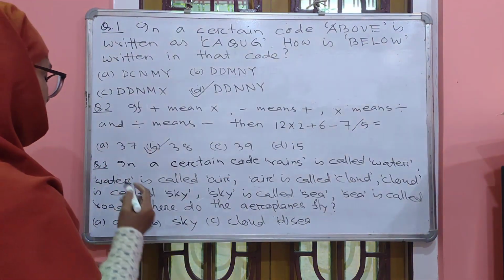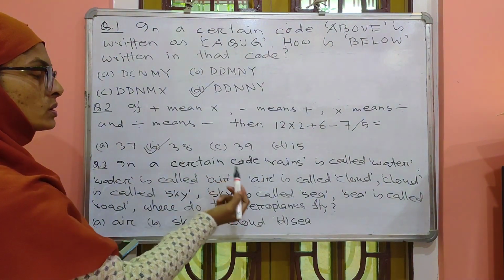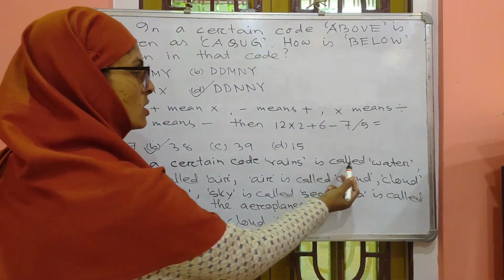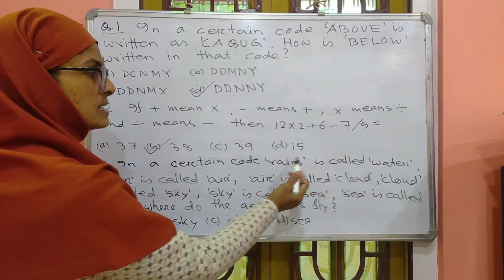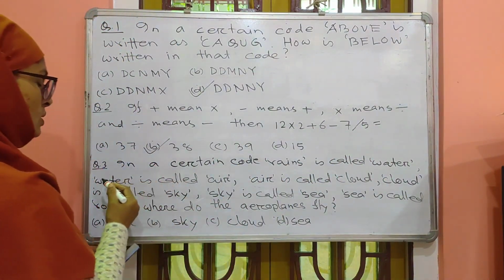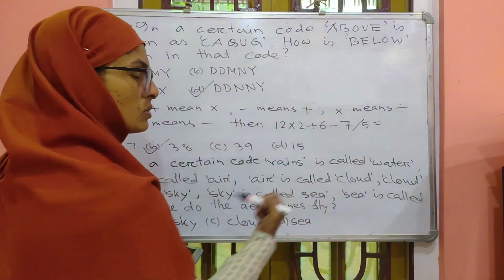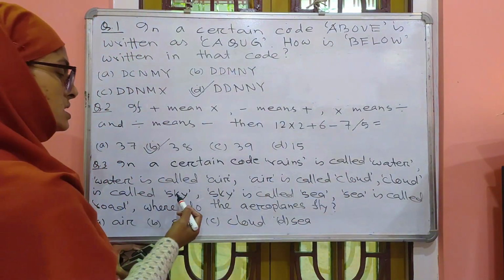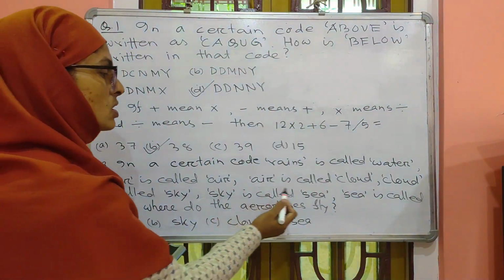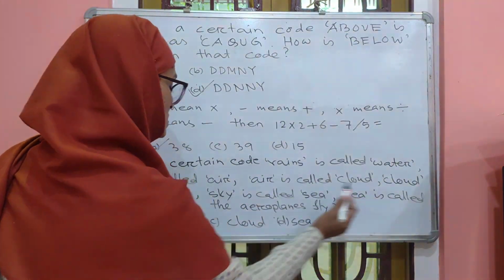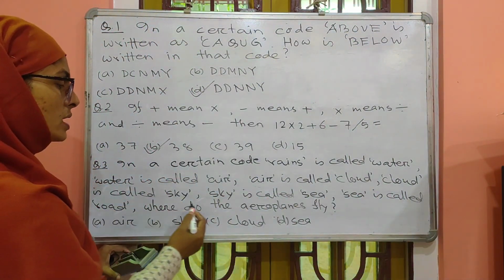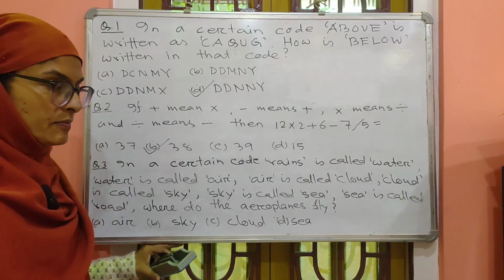Next question is, in a certain code, rain is called water. Water is called air. Air is called cloud. Cloud is called sky. Sky is called sea. Sea is called road. Where do the aeroplanes fly?